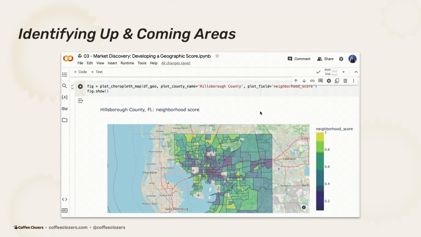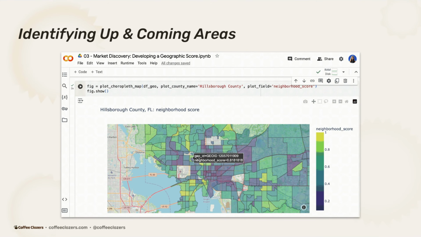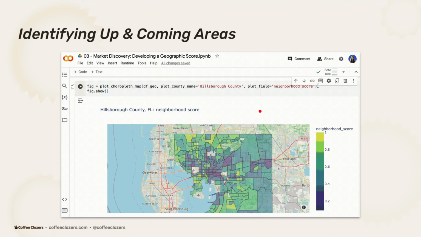In just a few moments, I'm going to walk you through how to analyze a market by using free economic data from the US Census. I'll run a Python notebook and use an example that I'm familiar with and live in Tampa, Florida.